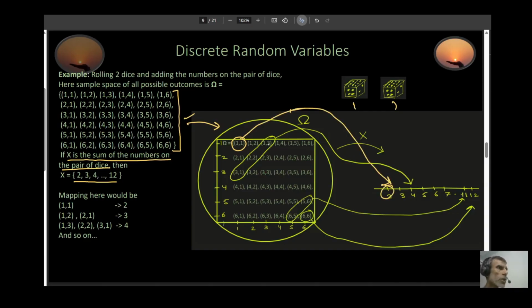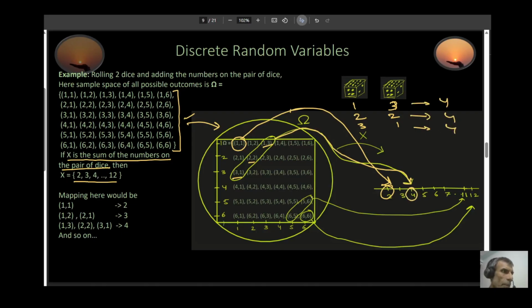Well, how about this one? If you get (1, 3), or you get (2, 2), or you get (3, 1), these ones get mapped to 4, because when you add these elements, 1 plus 3 is 4, 2 plus 2 is 4, and 3 plus 1 is 4. So all these elements get mapped to 4.